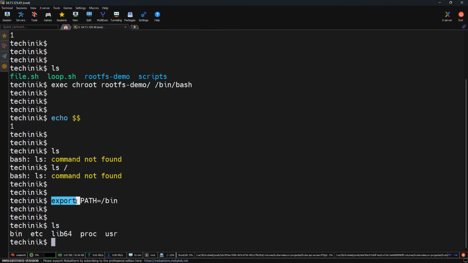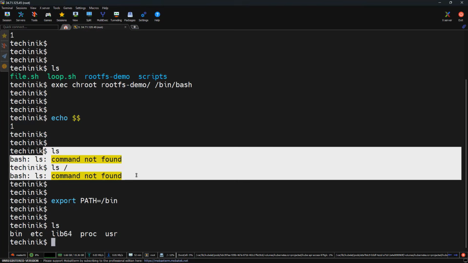That's why we need to explicitly export the path for /bin. So the container doesn't just need files, it also needs a proper environment. And that's why container images define environment variables. Docker automatically sets PATH inside the container using the Dockerfile only. So that means our root file system has a path, but the system doesn't know where to locate it. And that is the issue we face: this command not found error.